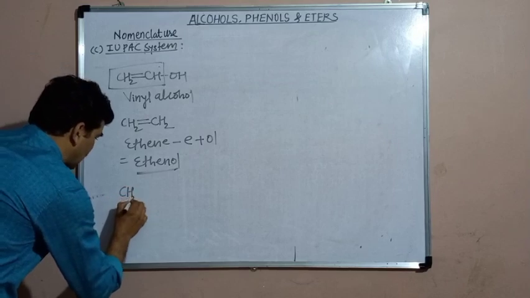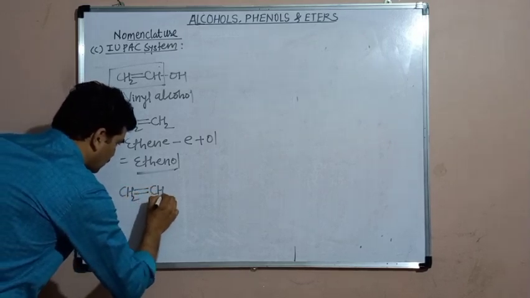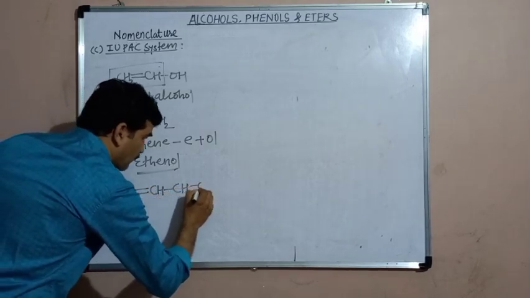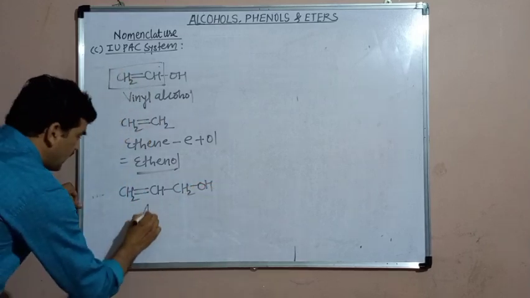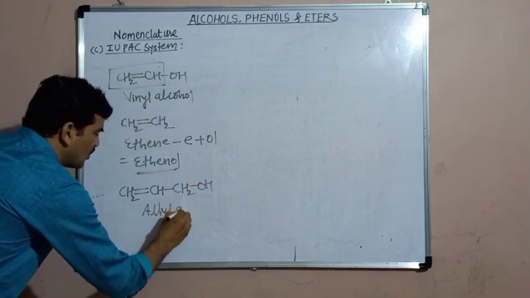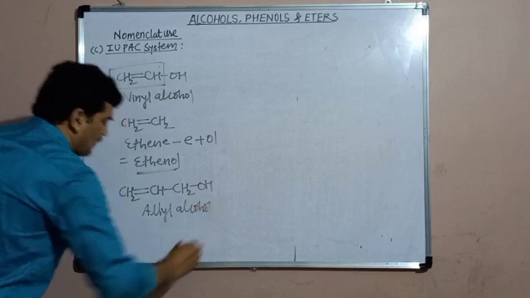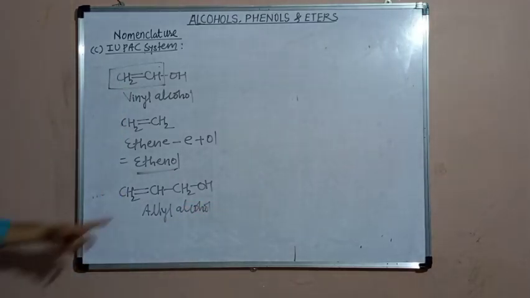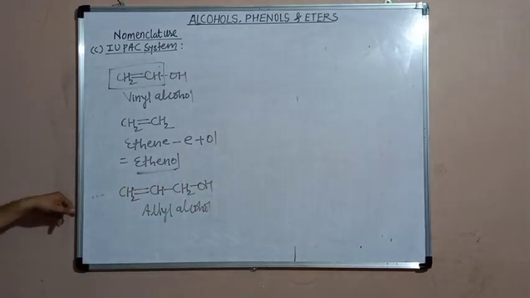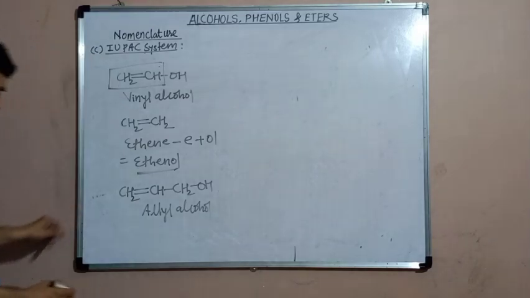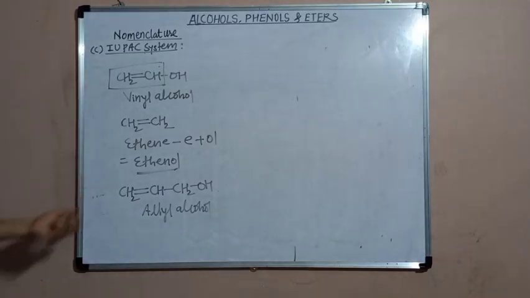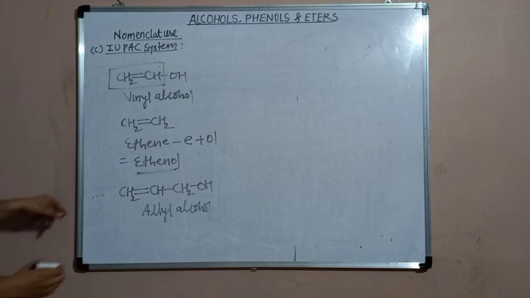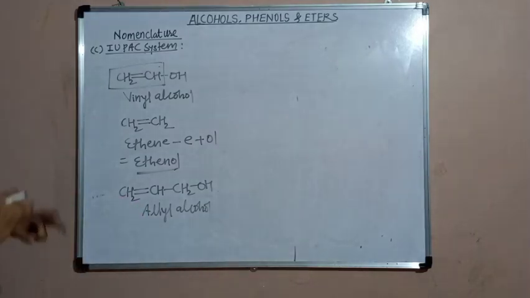Another example of unsaturated alcohol. This is allyl alcohol. Its common name is allyl alcohol. The longest chain contains 3 carbon atoms. The parent hydrocarbon is not propane.